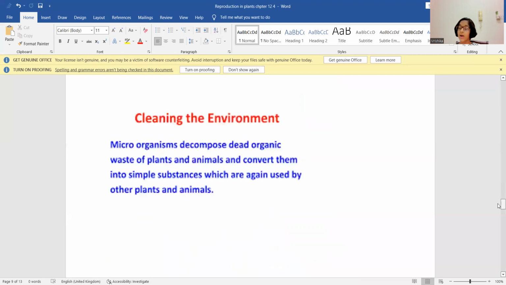Now, the question is, how do these microorganisms help in cleaning up of the environment? Microorganisms decompose dead organic waste of plants and animals and convert them into simpler substances, which are again used by other plants and animals.